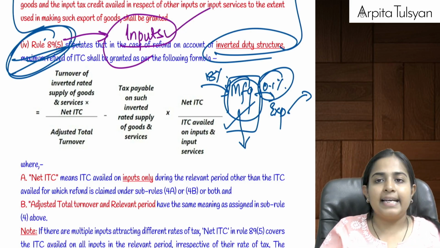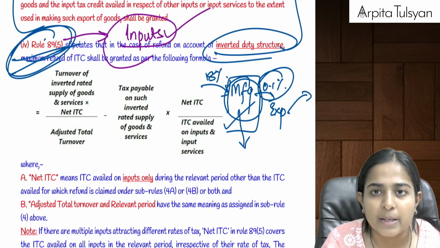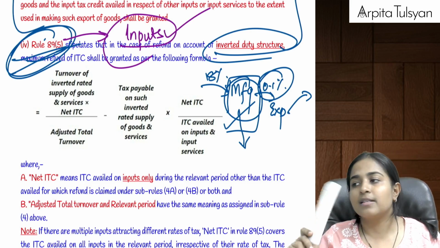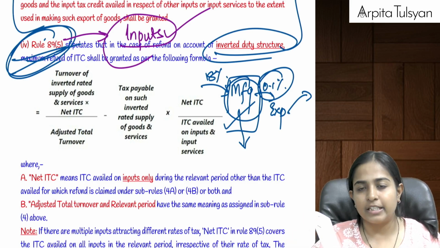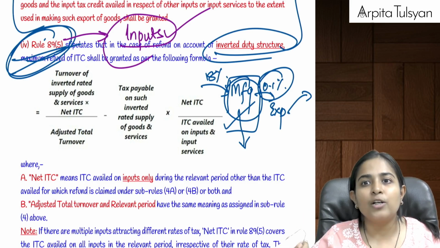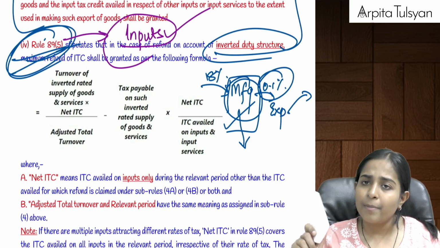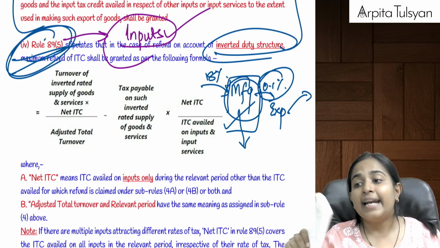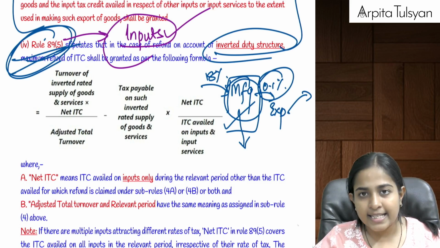Let's say I am engaged in trading of some goods. I purchased this AC remote at 18% GST. Now when I'm supplying it to the government, normally it was also taxable at the rate of 18% because it is the same goods. So that is not considered as inverted duty.